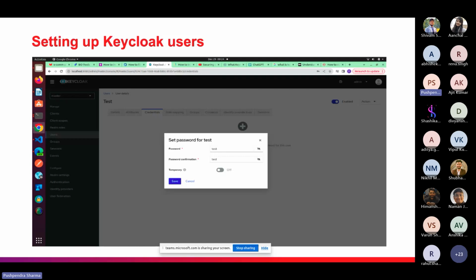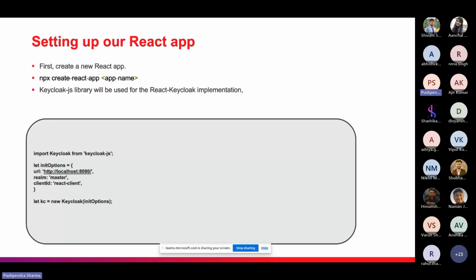So we have one button, temporary, as well. So if you want the password to be temporary, we can disable the switch. If you want to mandate the password, we can enable the switch, and then we can simply save the changes. Yeah, so that's all about setting up the Keycloak server.